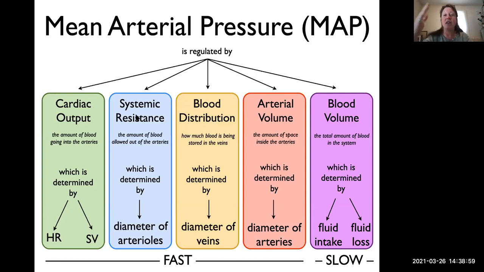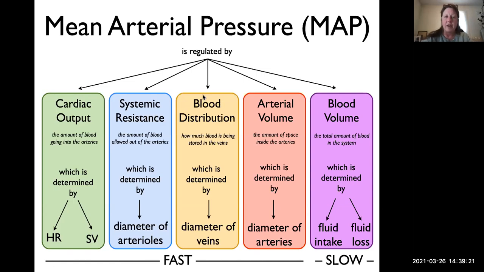If we make it easier for the blood to leave the arteries, mean arterial pressure will drop. That's when the arterioles are open. If the arterioles constrict, we're making it harder for the blood to leave the arteries, and that's going to cause mean arterial pressure to increase.